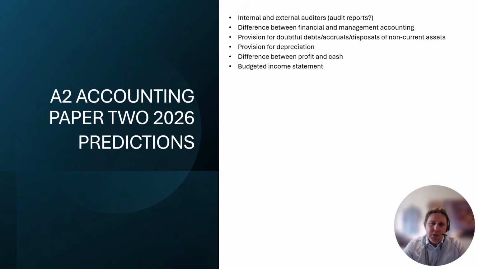But paper 2 has been becoming more management account specific in recent years. So that's a good thing, but there's no guarantee it will continue in that trend, but it is something to think about, and think about the management account specific topics and how they could be assessed. Budgeted income statement is one way they could be assessed. They've had one in the last couple of years, but not a big involved one.